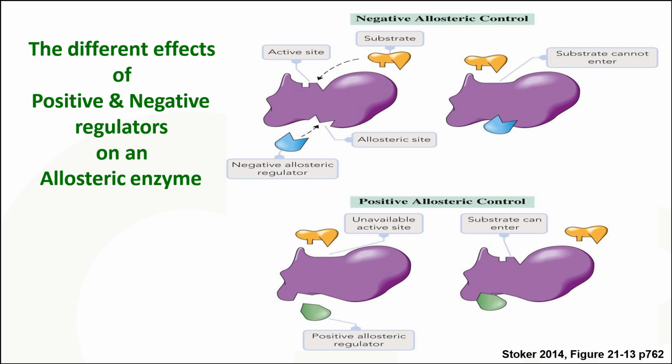When a negative allosteric regulator binds to the allosteric site of the enzyme, the shape of the active site changes, by which the substrate cannot bind. While in the case of a positive allosteric regulator, the regulator binds with the allosteric site of the enzyme, and the site for the specific substrate is available for the binding of the substrate.